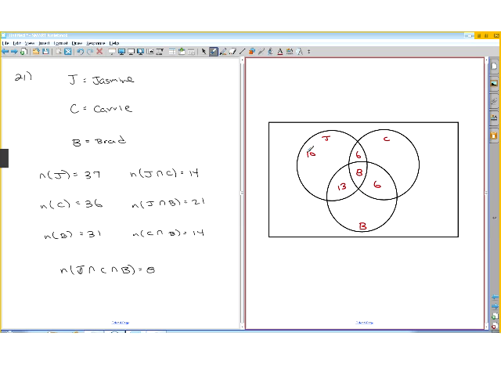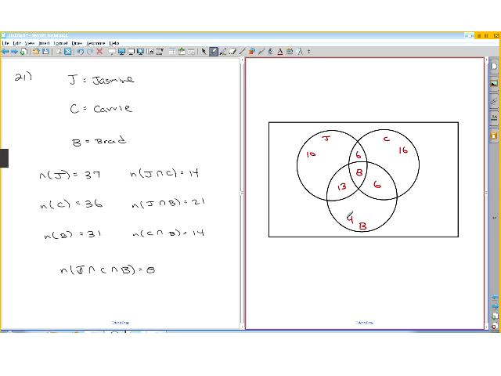Let's see. 36 for Carrie, so we take 36 and subtract these 3, so minus 6 minus 8 minus 6. We get 16 here. They don't only like Carrie, they don't like anybody else. And then we have the third one, which is B, and we have 31, so we take 31 and subtract these 3 off. So we have 31 minus 13 minus 8 minus 6, and we get 4.